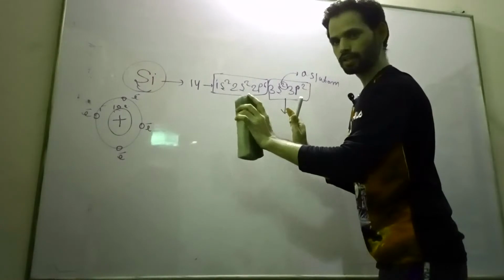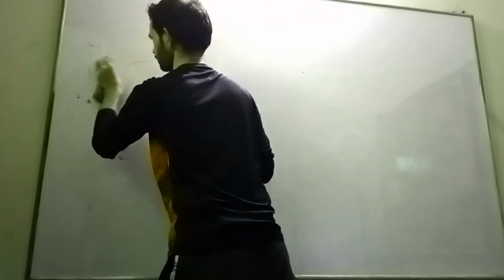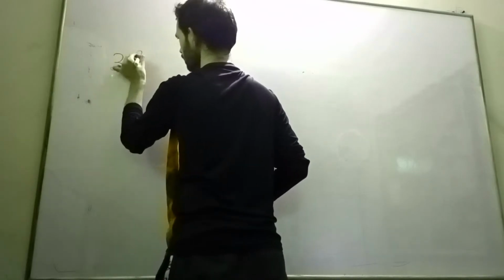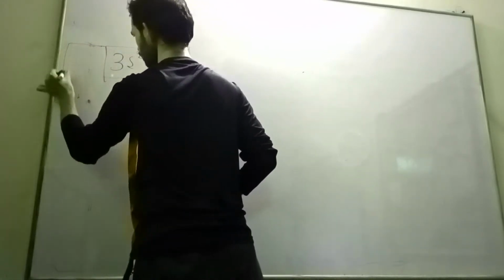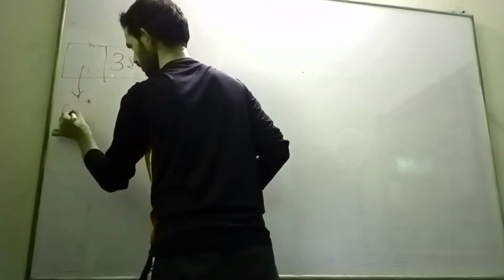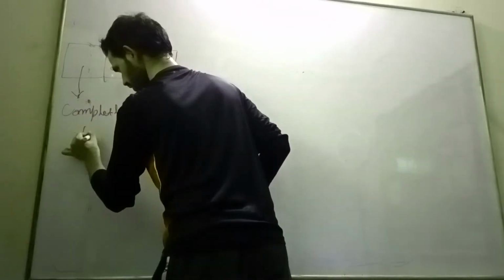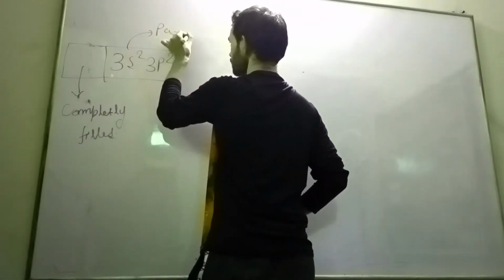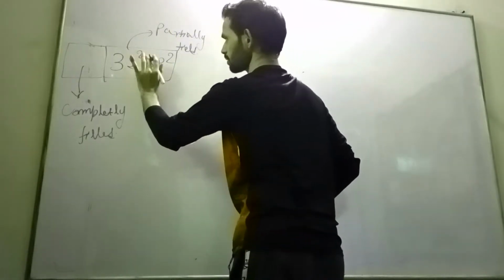Now we are drawing the energy band formation for the silicon atom. We are discussing only 3s2 and 3p2. The other shells are completely filled, and these are partially filled. We will discuss only the partially filled ones.